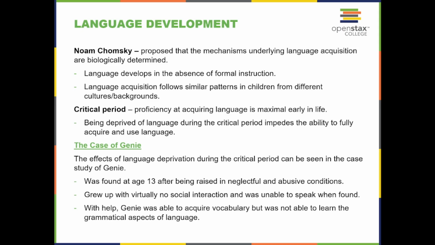The case of Genie. The effects of language deprivation during the critical period can be seen in the case of Genie. She was found at the age of 13 after being raised in neglectful and abusive conditions. She grew up with virtually no social interaction and was unable to speak when found. With help, Genie was able to acquire vocabulary, but was not able to learn the grammatical aspects of language.